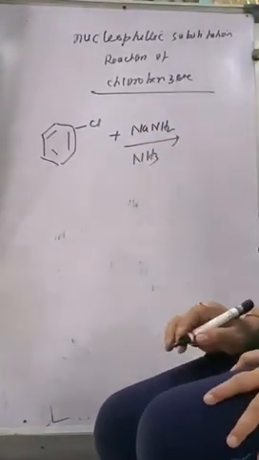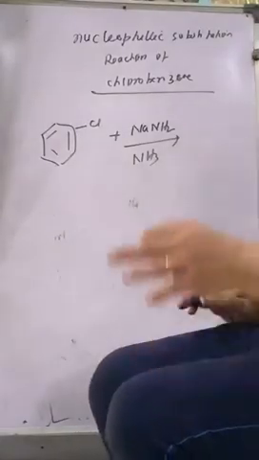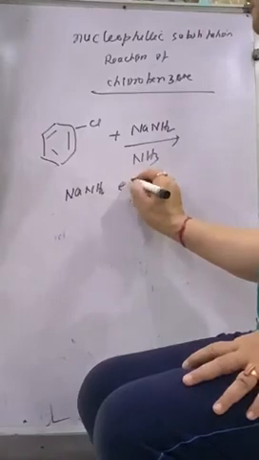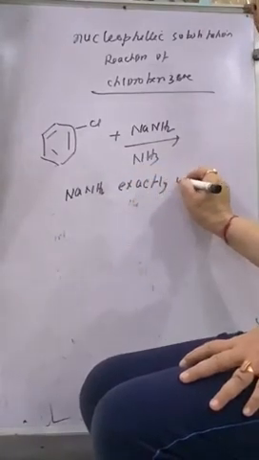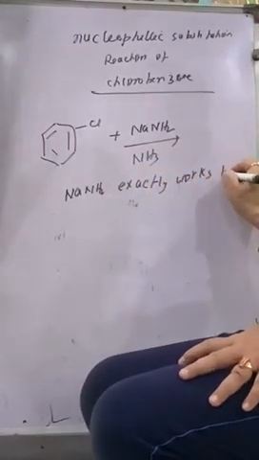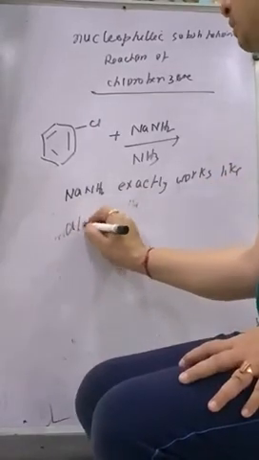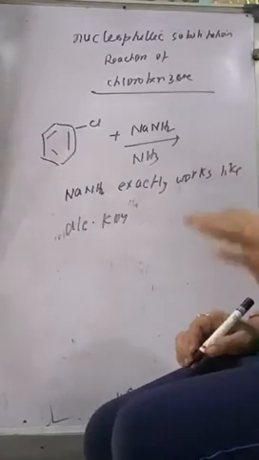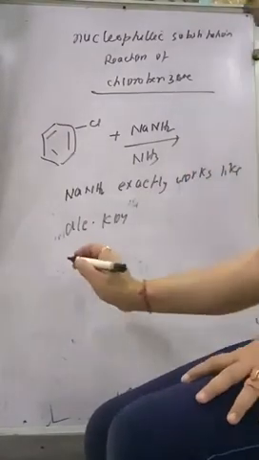Now see students, NaNH2 works exactly like alcoholic KOH. What does alcoholic KOH do? Alcoholic KOH goes for dehydrohalogenation reaction.